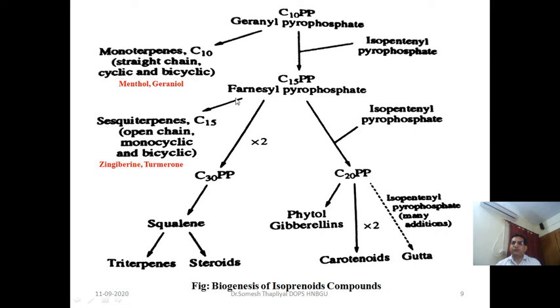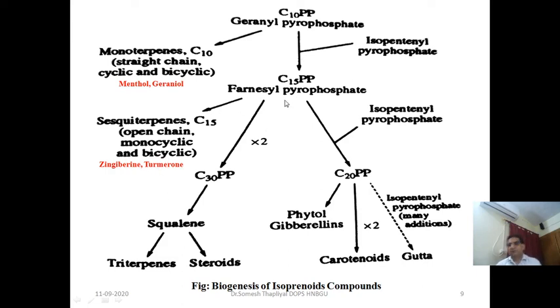It means 3 isoprene units are present, and when 3 isoprene units are present in the compound, it is known as sesquiterpenoids or sesquiterpenes. So for the biogenesis of sesquiterpenes we can follow this scheme. For example, gingiberin and turmerones: turmerones occur in turmeric, and gingiberin in Zingiber officinale. Commonly it is known as adrak, and turmeric is haldi.